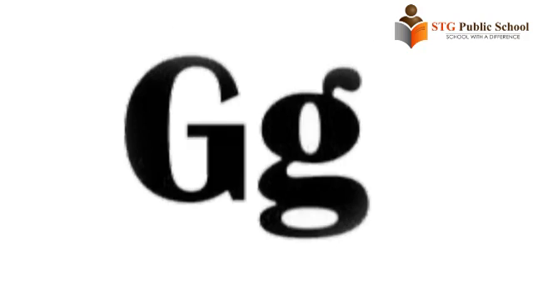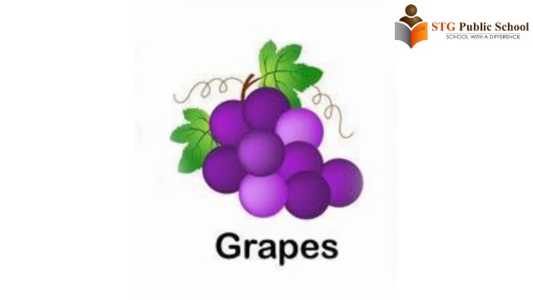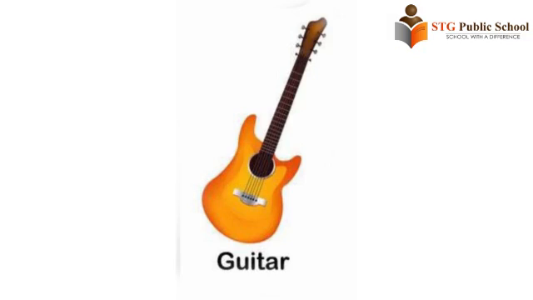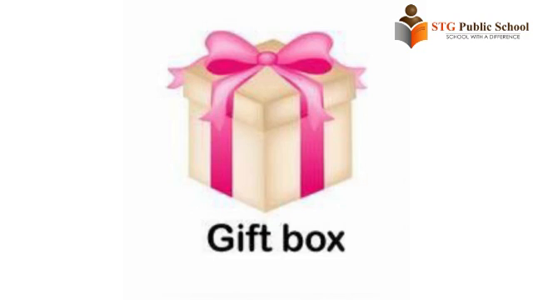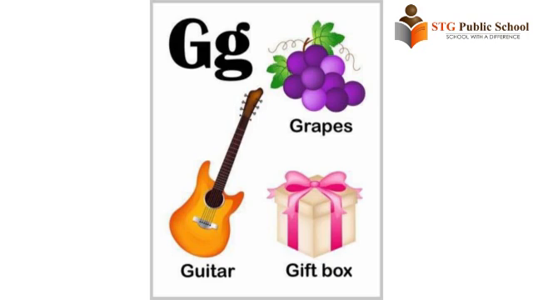This is letter G. G is for grapes, guitar, gift box. The sound of G is G. G says G: grape, guitar, gift box.